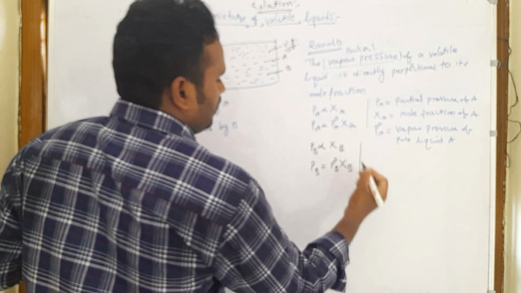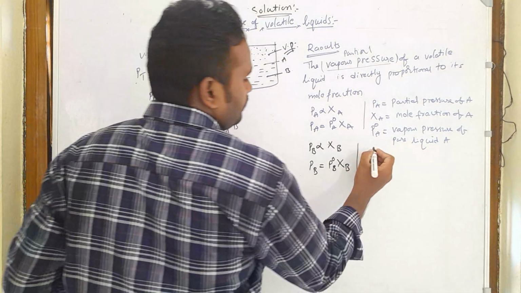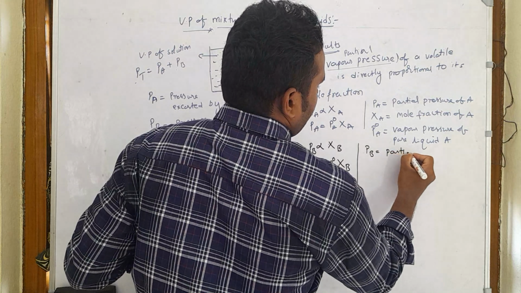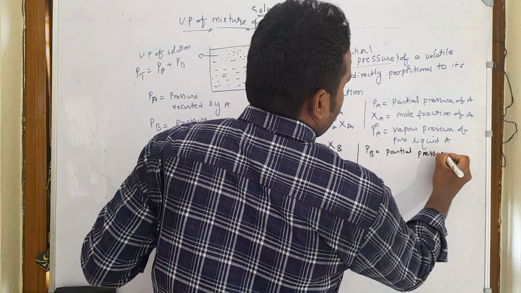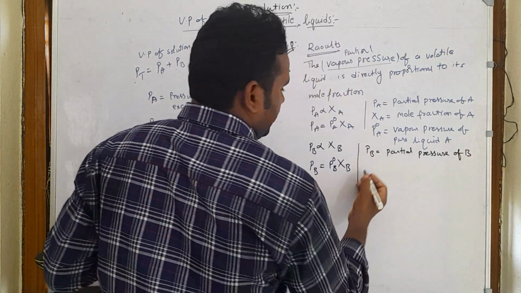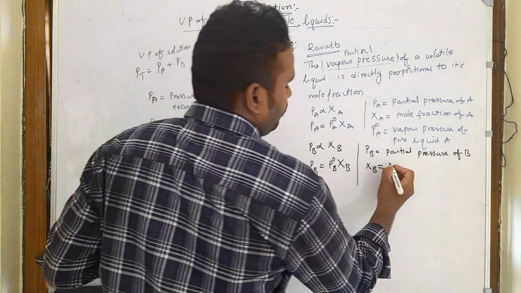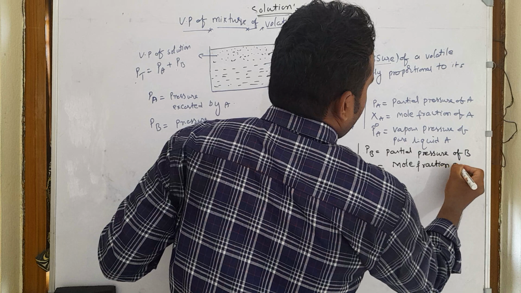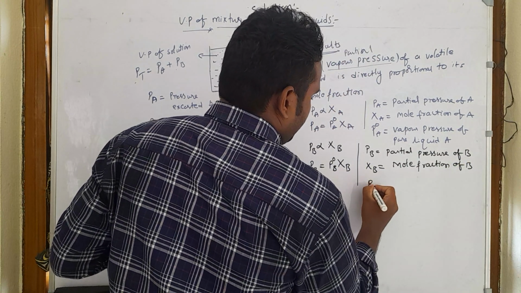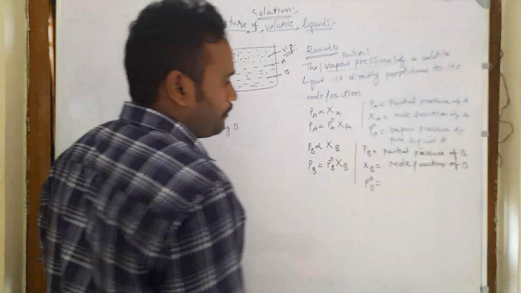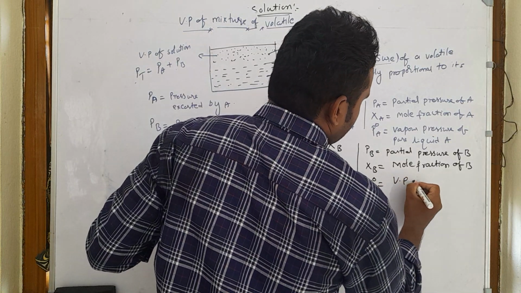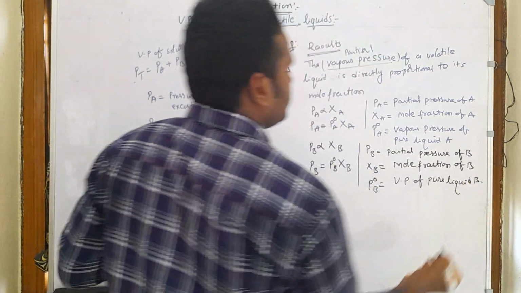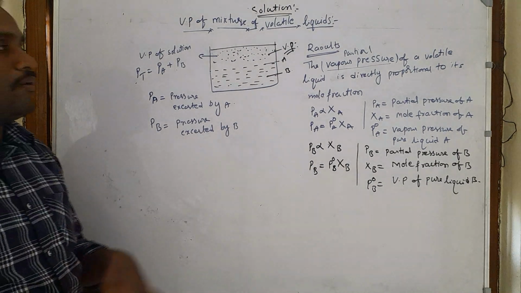In this expression, what is Pb? Pb is equal to the partial pressure of B, chi B is equal to the mole fraction of B, and P naught B is equal to the vapor pressure of pure liquid B. So this is Raoult's law.